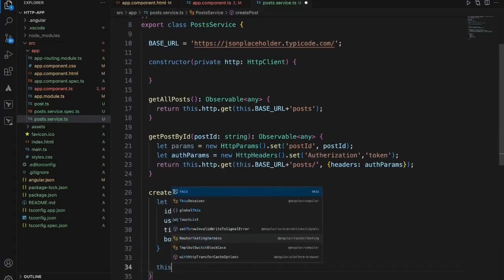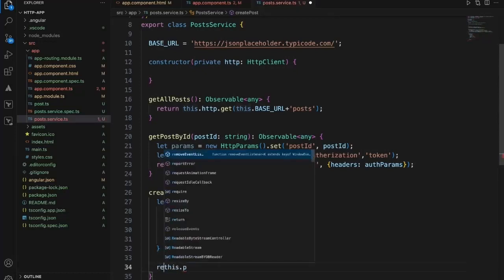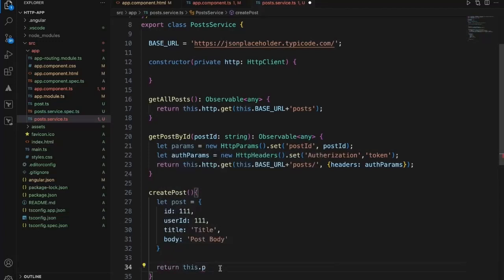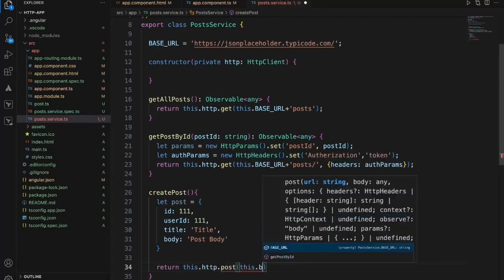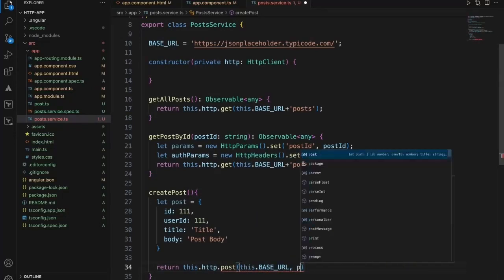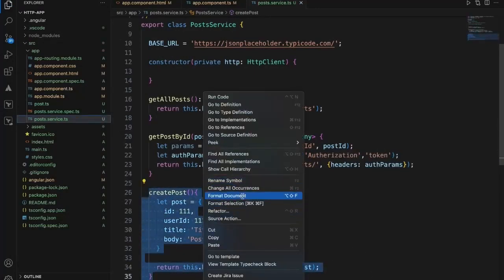Now to create it, this dot http dot post method that we have to use. This is a post method, and within this the base URL comma the body object which is post. This will create the post.